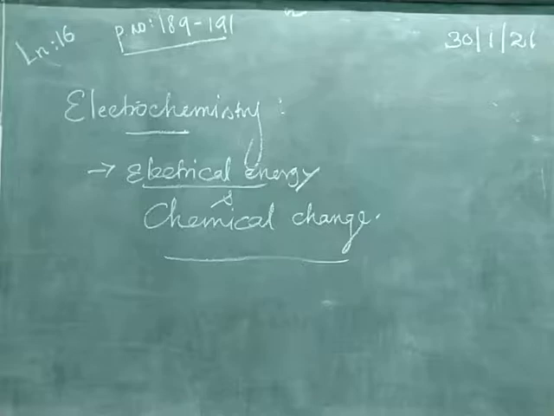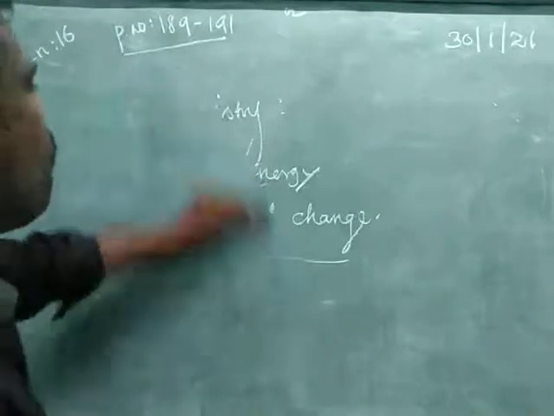It is mainly concerned with the processes taking place between the electrode and the solution containing ions, that is called electrolyte. So what is meant by electrode and what is meant by electrolyte? Mainly we focus on two things, one is electrode and another one is electrolyte. Next one, electrochemical cell.